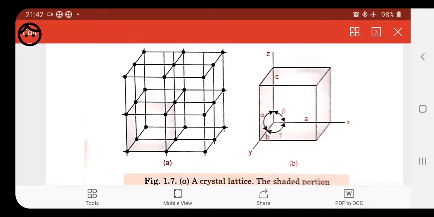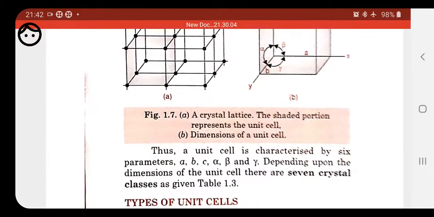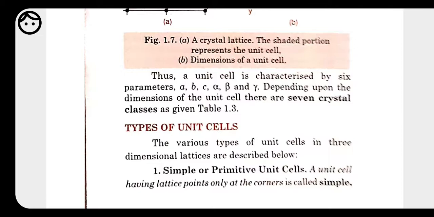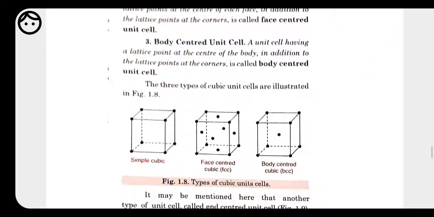This is a unit cell if the constituent particle is present only at the corner. Like here we have 8 corners. So if in the unit cell the constituent particle is present only at the corner, it is called a simple or primitive unit cell. Here we have a picture also.